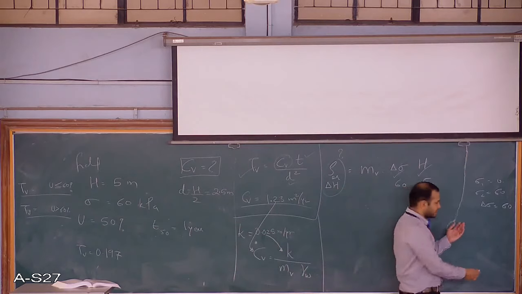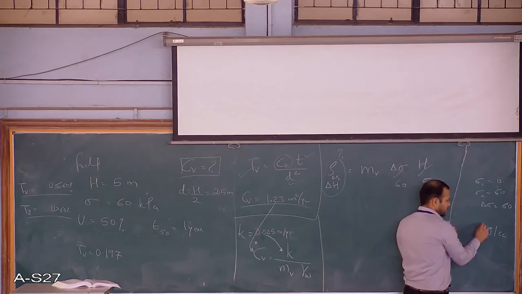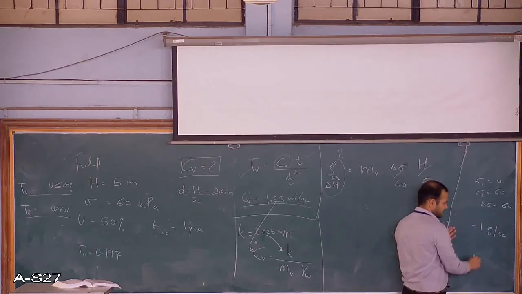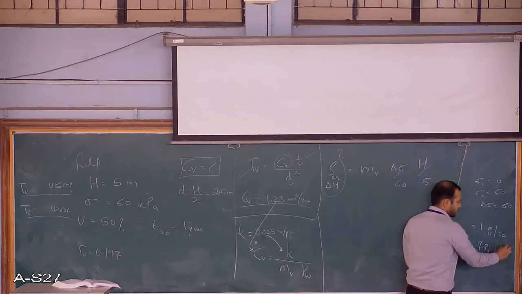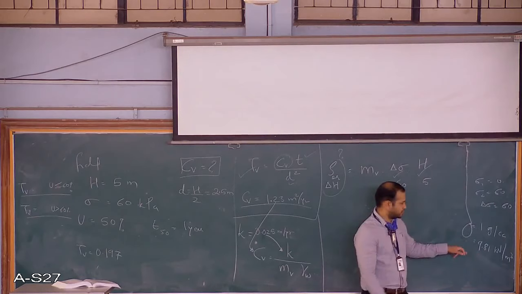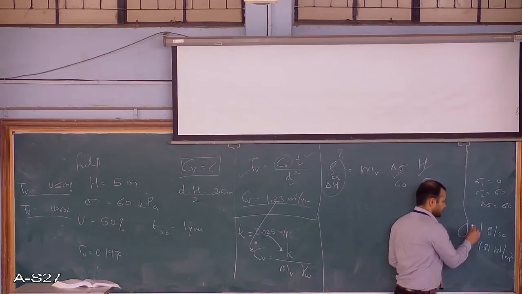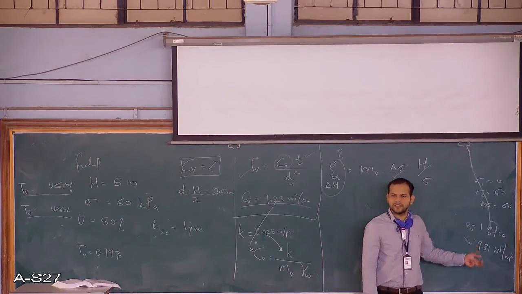If everything is in grams per cc, it is 1, and if it is in kilonewton and meters, we have 9.81. This you remember. This is gamma w, this is also rho w. Density and unit weight are one and the same, just a matter of units.